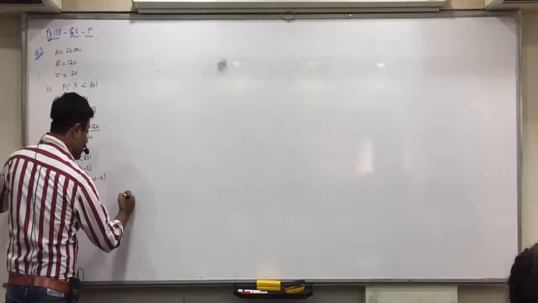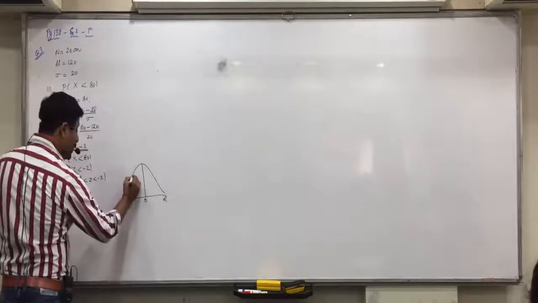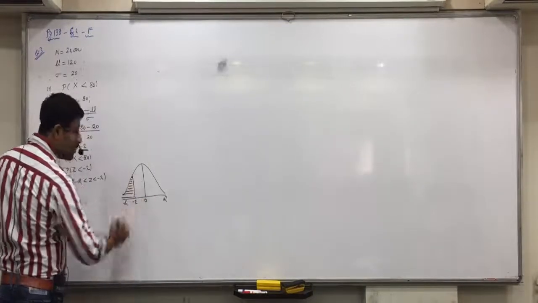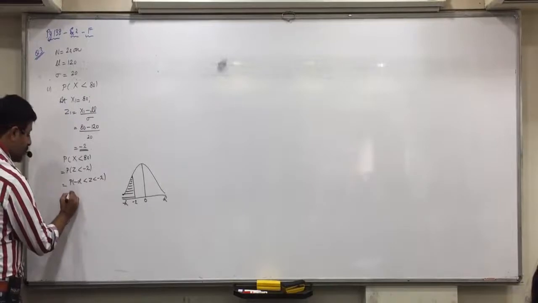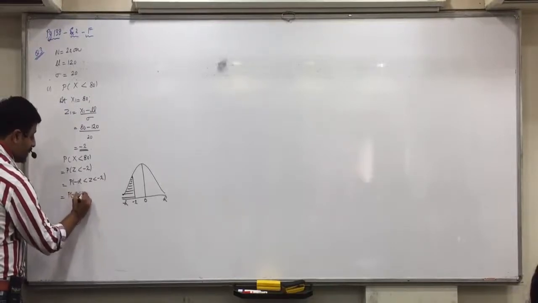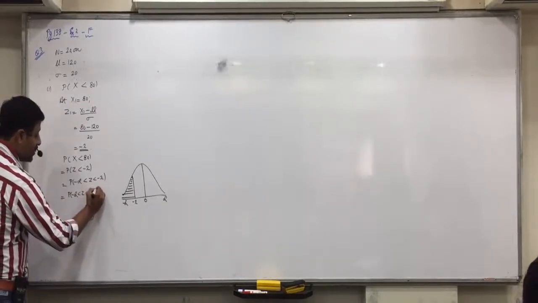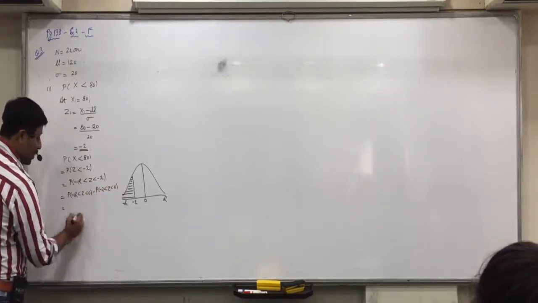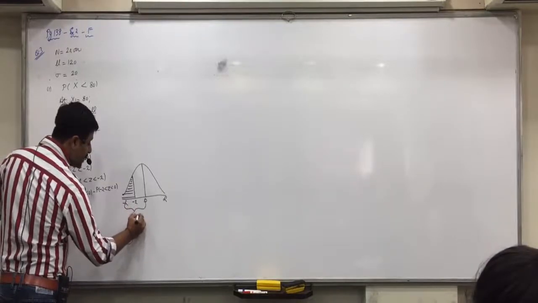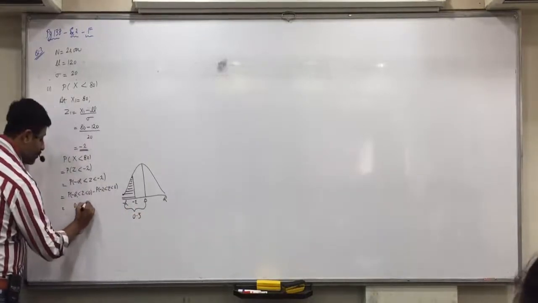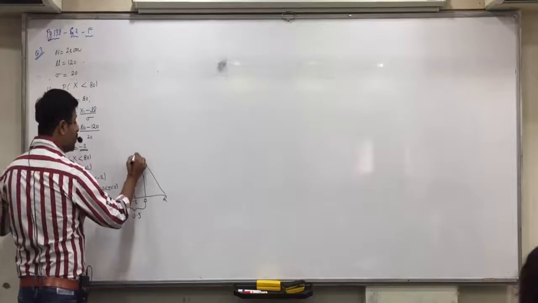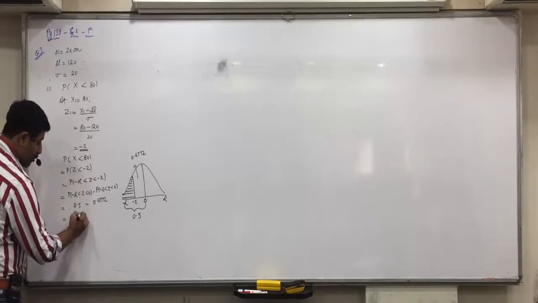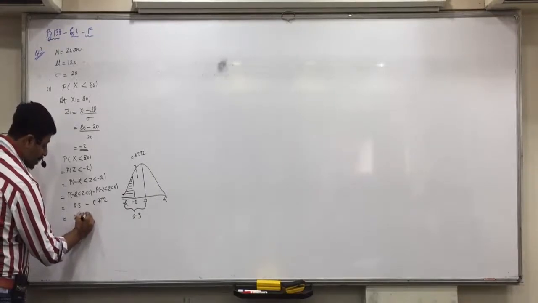Now, if we make the diagram, minus 2 will come on the left side, and between minus infinity and minus 2 is the area we need. This area we would obtain as P of minus infinity less than z less than 0, minus P of minus 2 less than z less than 0, since shading on one side means difference. Now we know the complete left side is 0.5, and for 2 the table gives 0.4772, the area from 0 to 2. So 0.5 minus 0.4772 is 0.0228. All clear with it?